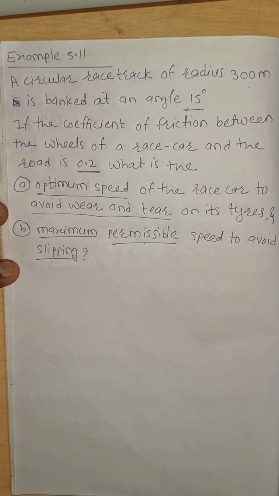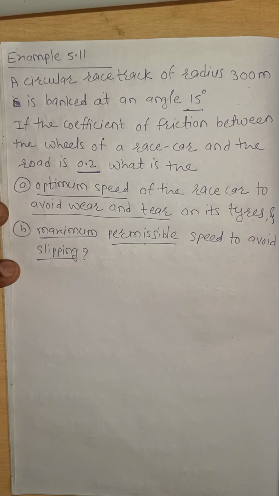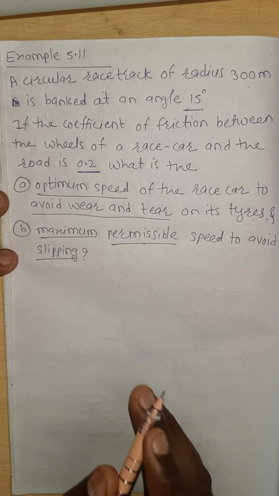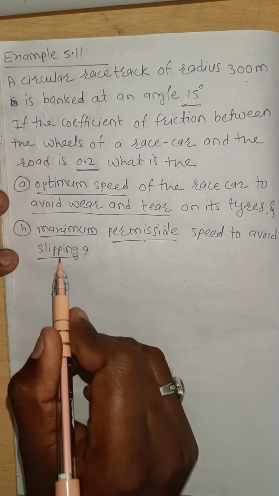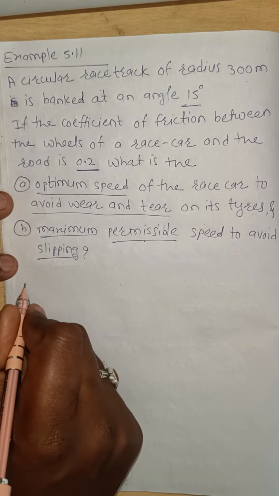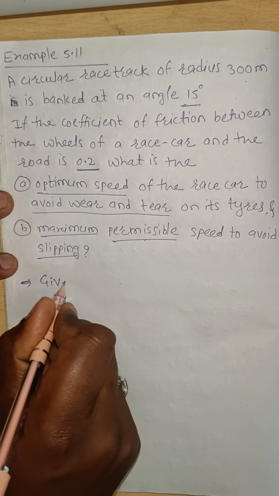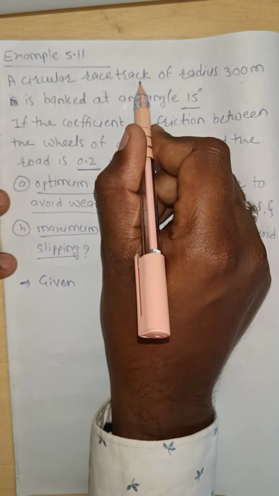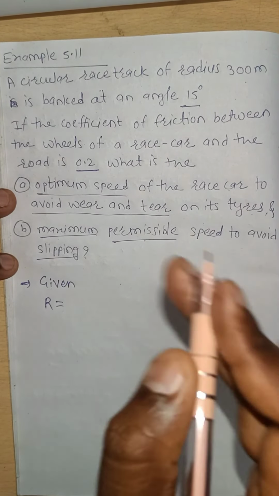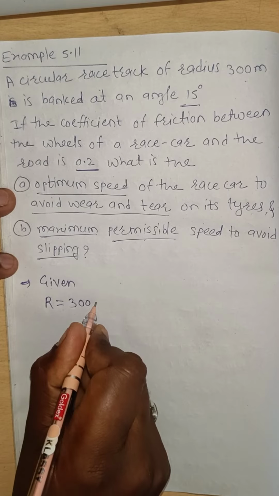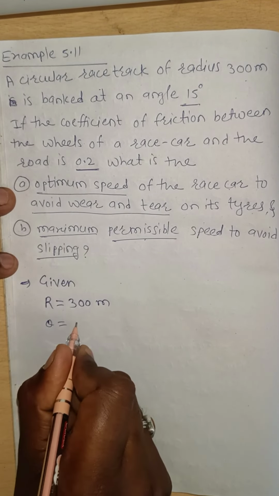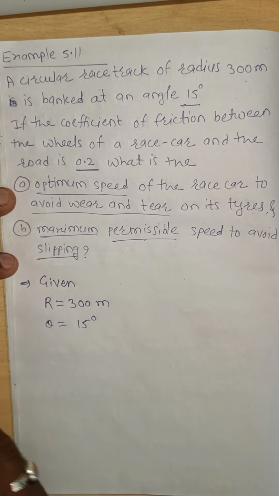Okay, means we have to determine the optimum speed, and the maximum speed of a vehicle at which the vehicle will avoid slipping. Now what is given? First, a circular racetrack of radius, the radius of the circular path is given, that is 300 meter, and the banking angle theta is 15 degree.